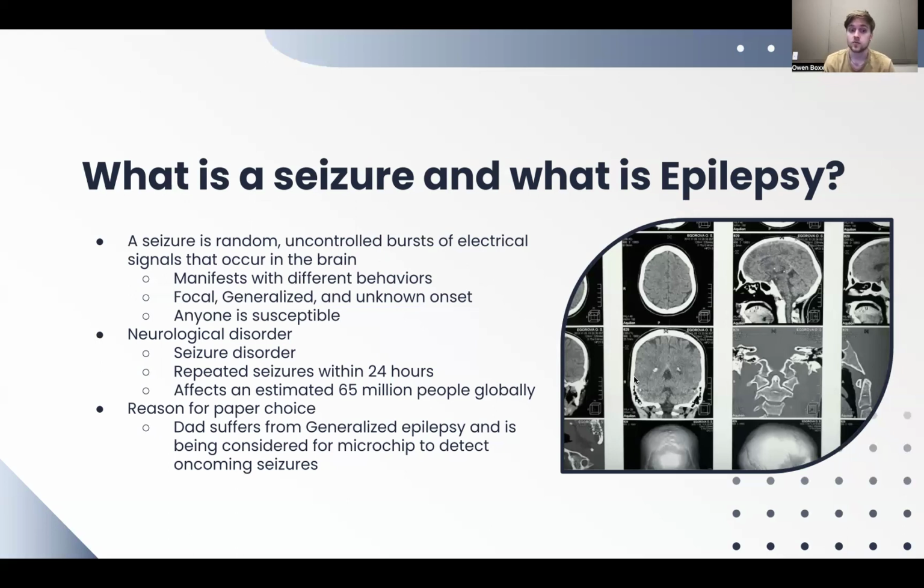The reason I chose this paper is actually because my dad, my whole life, has suffered from generalized epilepsy. Generalized or unknown, we've kind of gotten different opinions. He's actually being considered for a new microchip to be inserted into his brain to detect oncoming seizures, which will be using a lot of this information that we'll be talking about today.